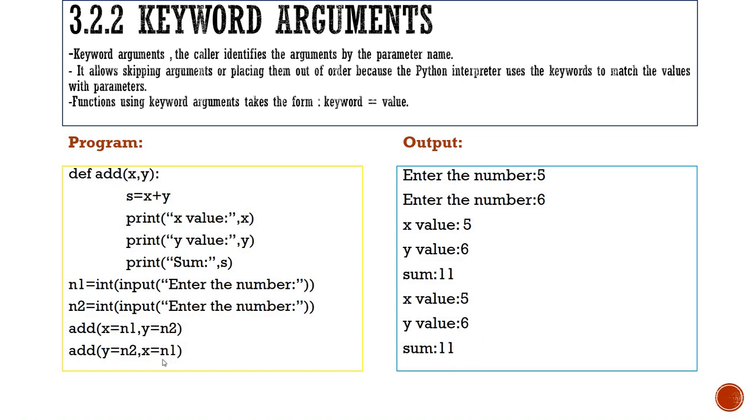So this is an example for keyword arguments. Here, keyword equal to value. y is the keyword followed by equal to, and the value is given as n2.